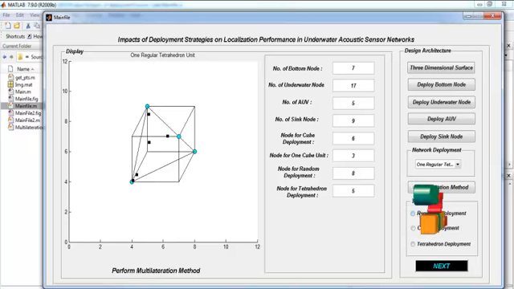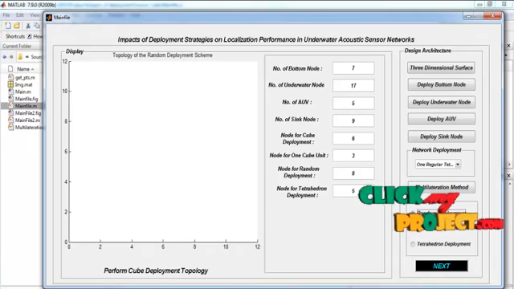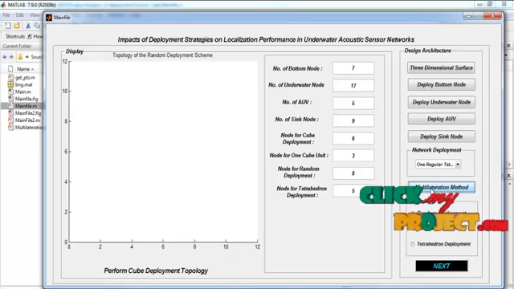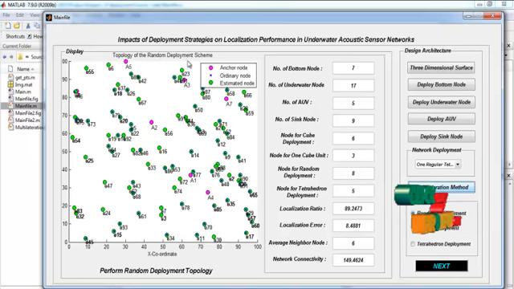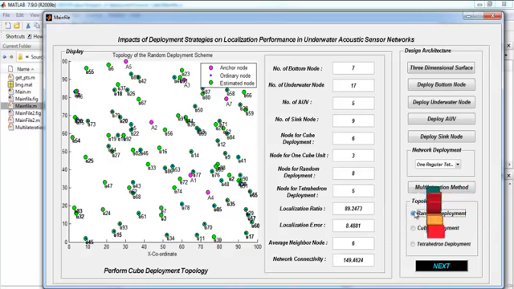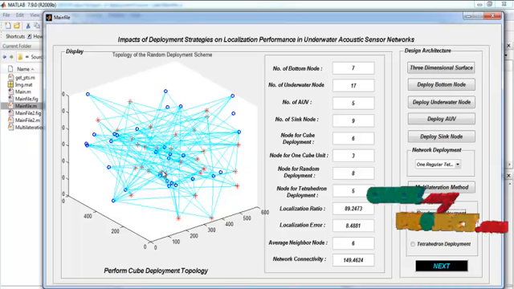By pressing the random deployment, we perform the random deployment operation. And by pressing the button, we estimate with the multilateration method. And here we perform the multilateration where anchor nodes, ordinate nodes and also estimated locations are shown. Pressing the random deployment button, we perform the random deployment operation. This is the random deployment in a three-dimensional environment. And here the localization ratio, localization error, average neighboring nodes, and network connectivity are computed.